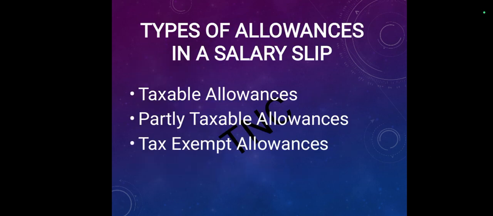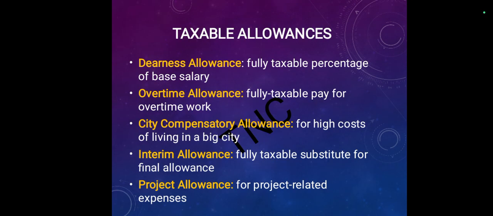The next thing is types of allowances in a salary slip. Firstly, taxable allowances. Secondly, partly taxable allowances. Thirdly, tax exempt allowances. First, taxable allowances. Under that, the first is DA allowance, fully taxable, a percentage of base salary.